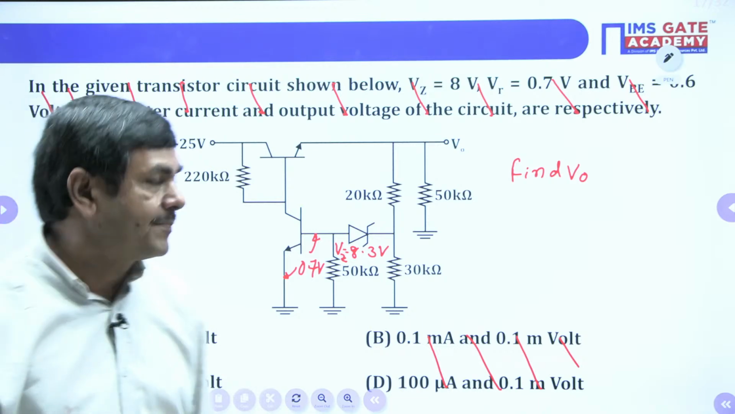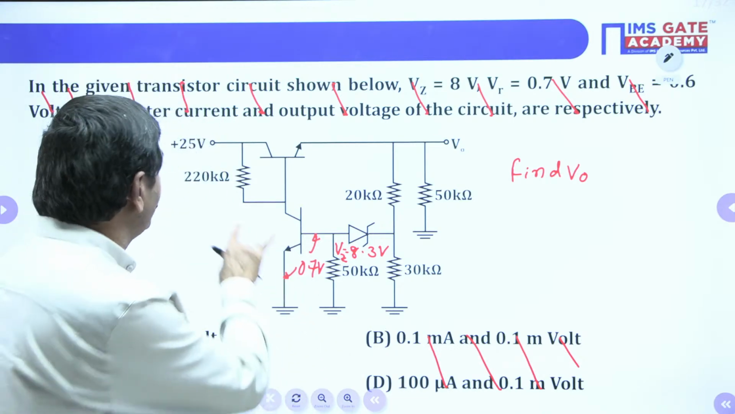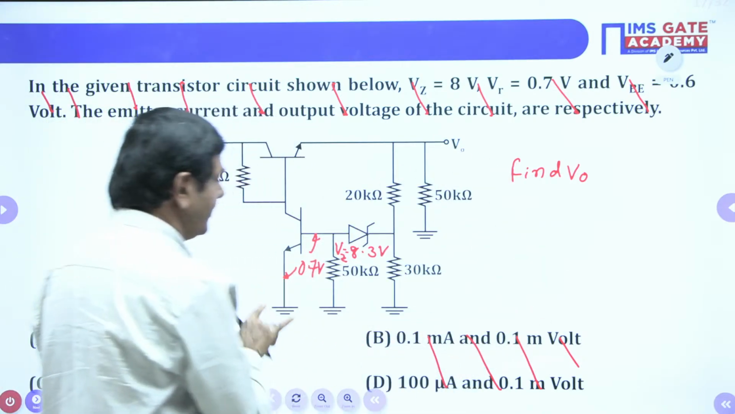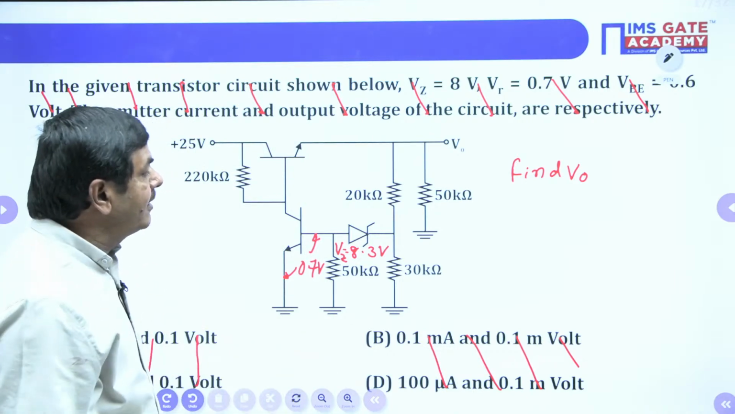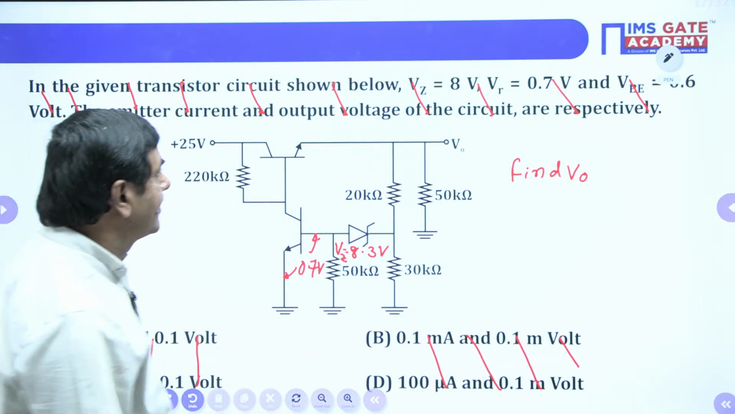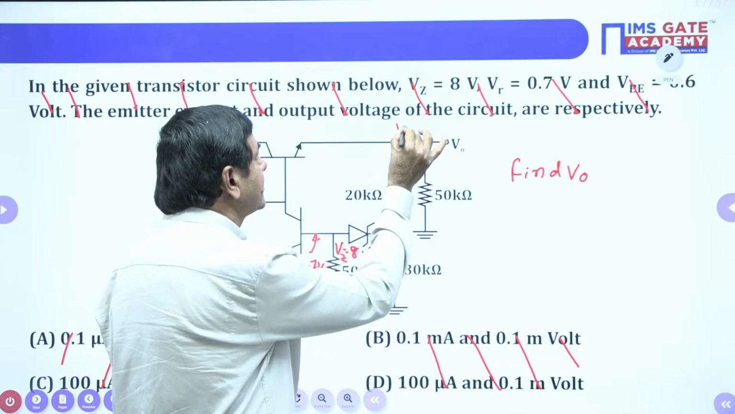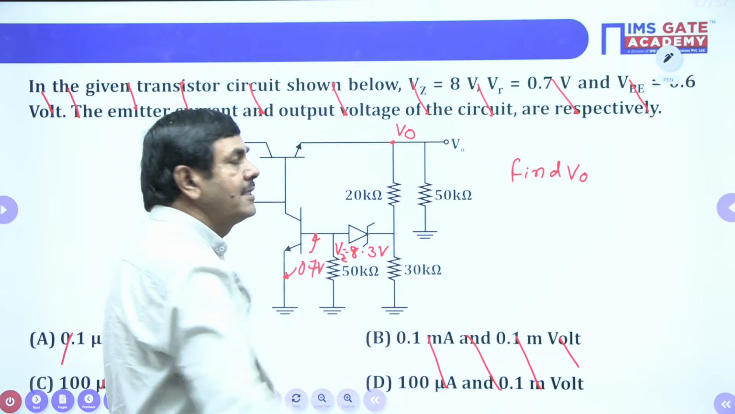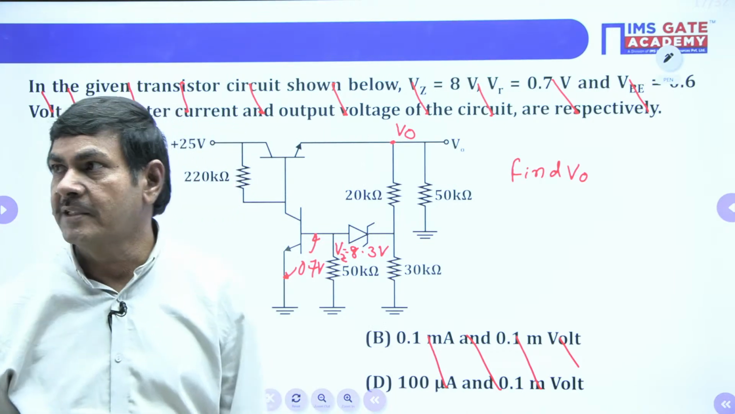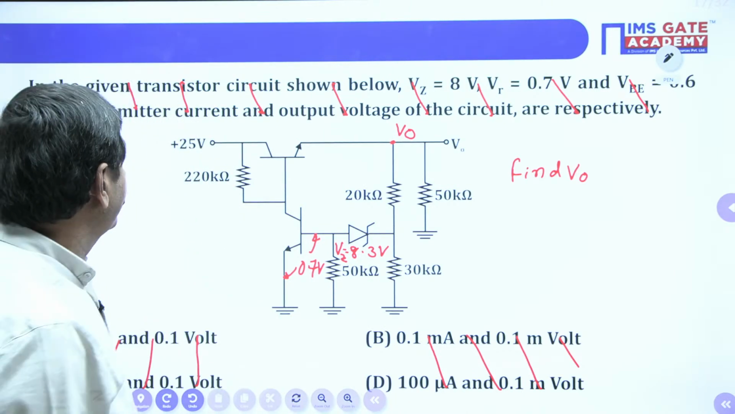Now please watch. Followed or not? This is the exact problem. Find V naught from the given problem. How can we find that V naught value here? V naught is nothing but this node voltage. This node voltage is nothing but the V naught value only. How can we find that V naught?